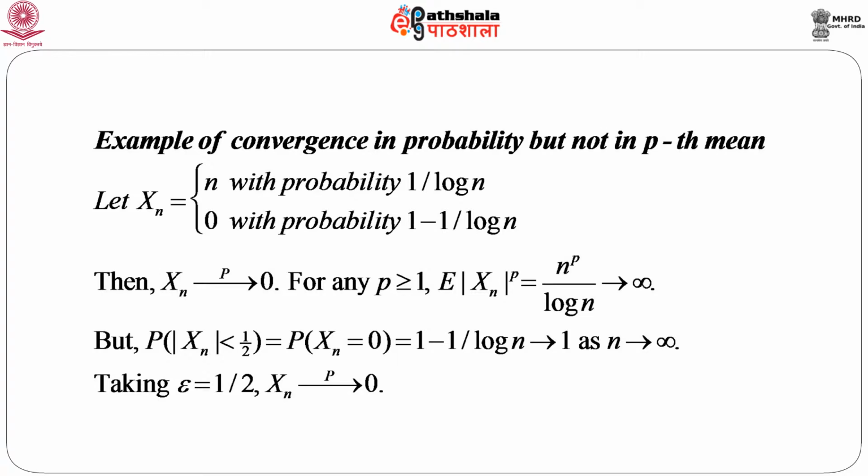Now, instead of taking half, we can take epsilon. Just taking epsilon equal to half, we get that Xn goes to 0 in probability. So, this implies that we have a sequence of random variables which does not converge to some random variable in Lp, but it converges in probability.